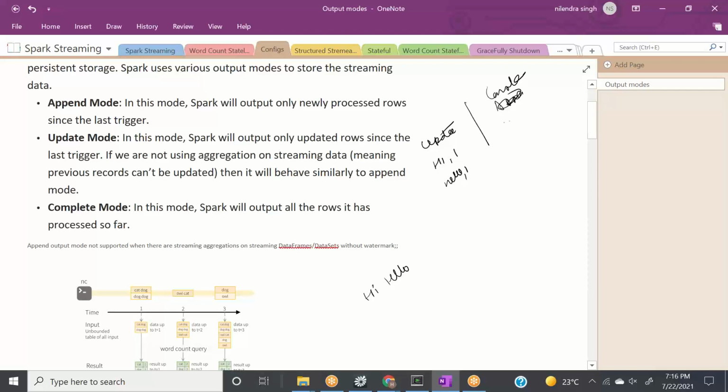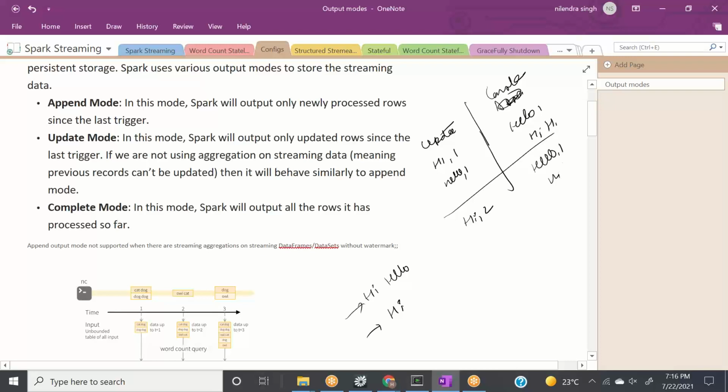And it is maintaining this state somewhere, and here it will give you the same thing, hello 1, hi 1. Now this is the first batch. In the second batch, if I give hi, in the update mode it will only give hi comma 2. Here it will give hello comma 1 and hi comma 2. If I give hello again once, it will give me hello comma 2, but here it will give me hello 2 and hi 2. This is how your update and complete modes are working.